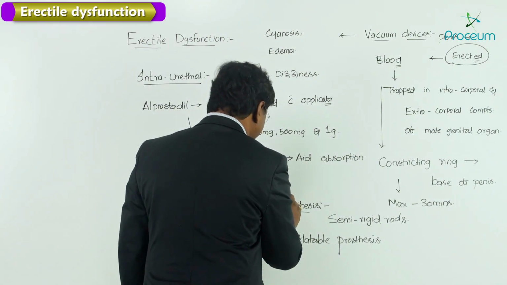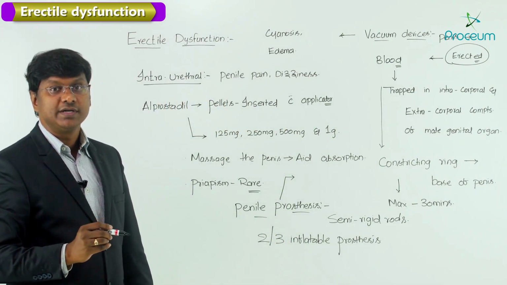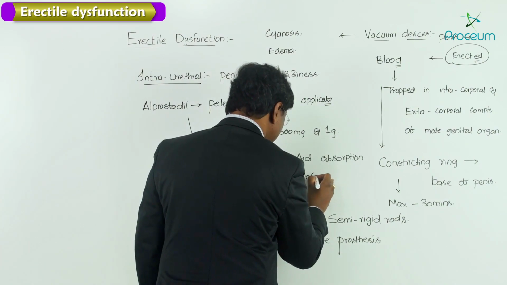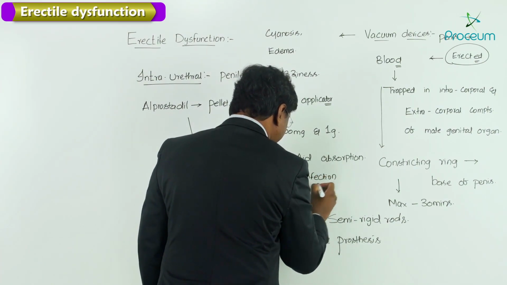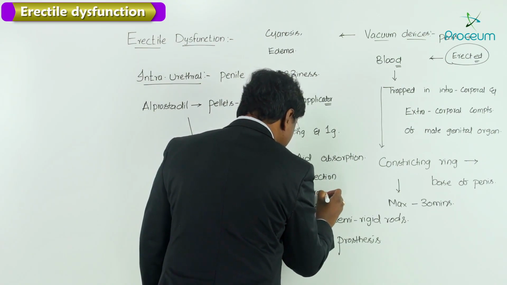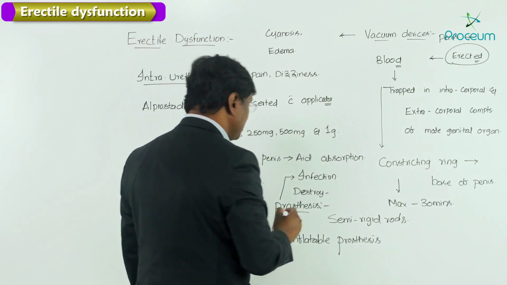And what are the adverse effects or risks associated with this penile prosthesis? They include number 1, infection. Number 2, this penile prosthesis will also destroy the corpora cavernosa.